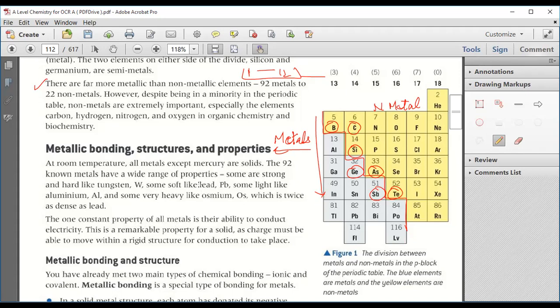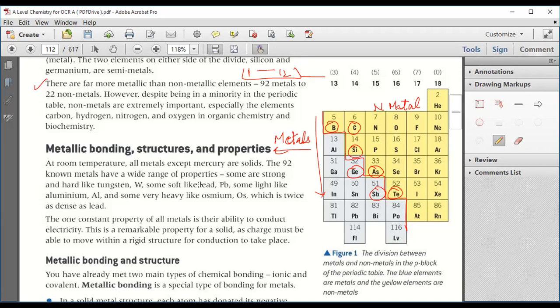Now, most of the metals are solid in nature except one, that is mercury, which exists as a liquid at room temperature. So among the 92 elements, the properties are totally different from each other. Sodium, potassium, lead, they are very light and very soft elements. And tungsten is one of the hard metals.